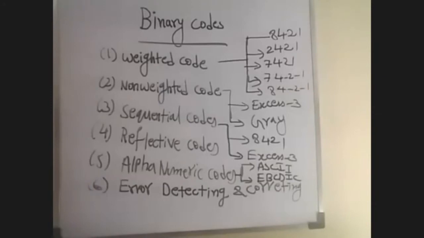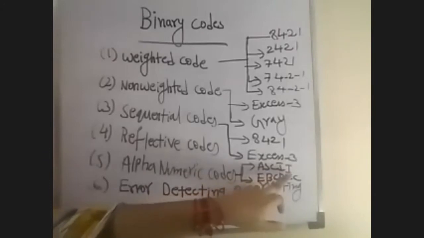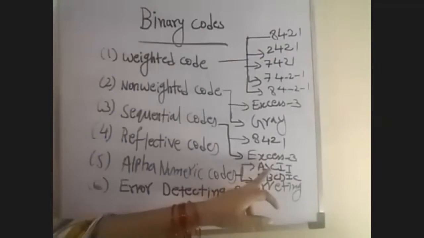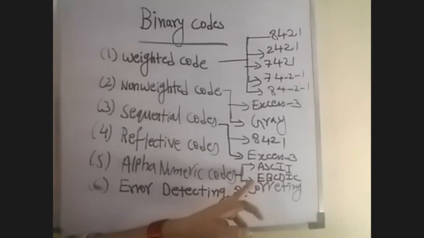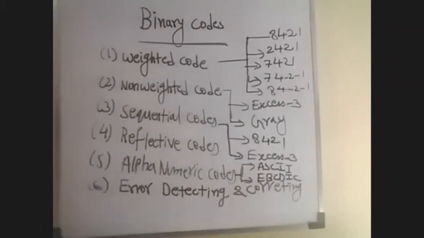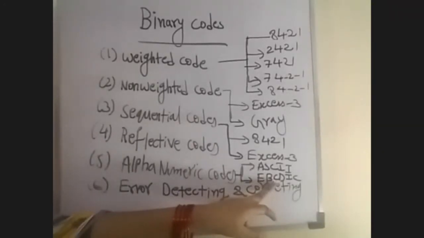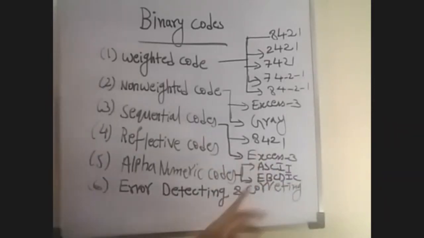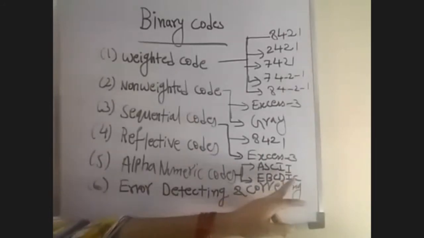What is the ASCII full form? American Standard Code for Information Interchange. The next one is EBCDIC, which is Extended Binary Coded Decimal Interchange Code.